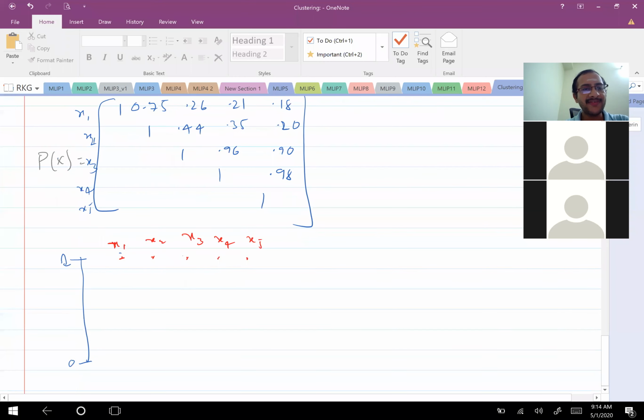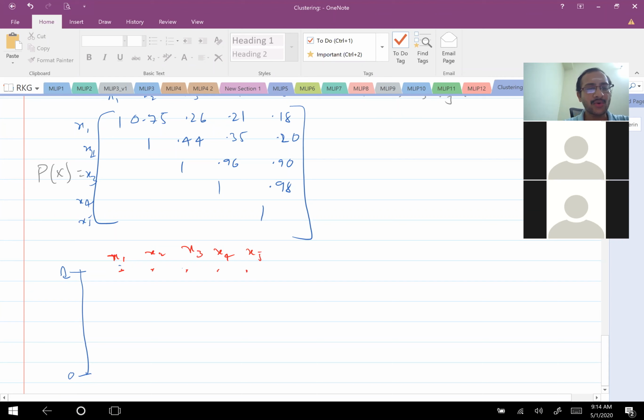Now based on the similarity matrix, I would like to do clustering. These are all data points or samples. Samples are nothing but data points, and these samples have their features. This is the similarity between features of sample x1 and x2, and so on. Which data points or samples should I first cluster based on the similarity metric?